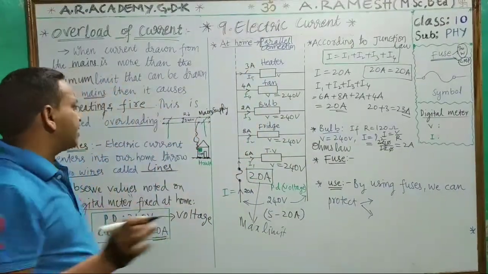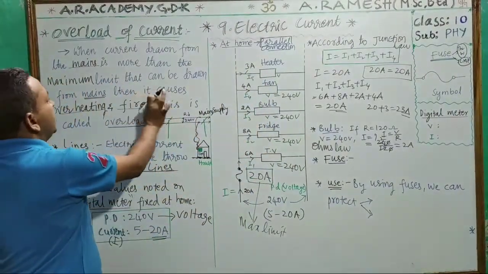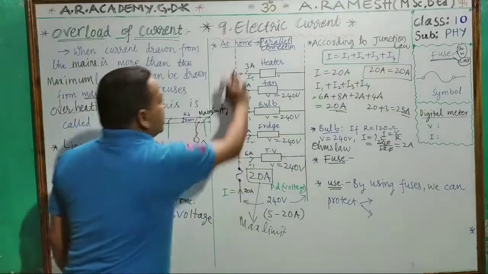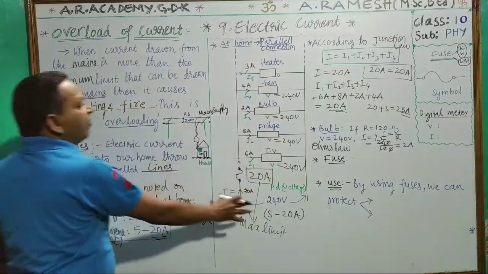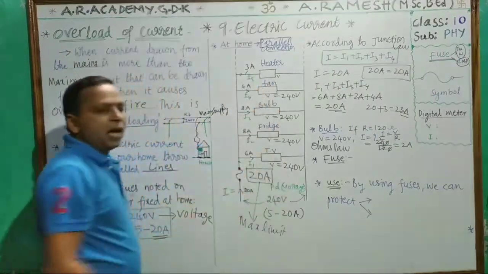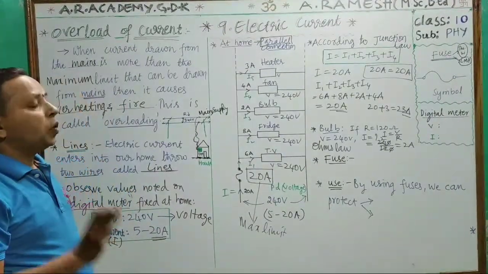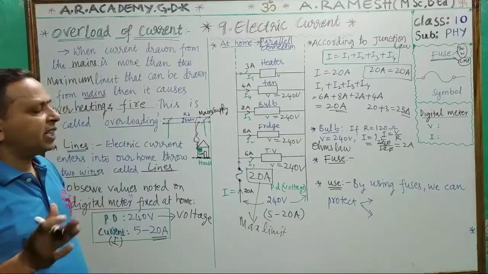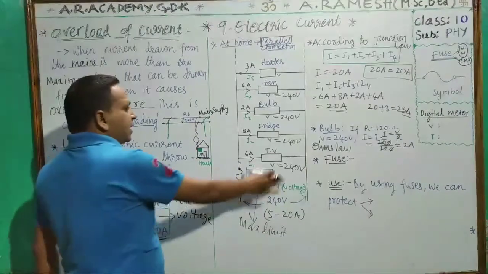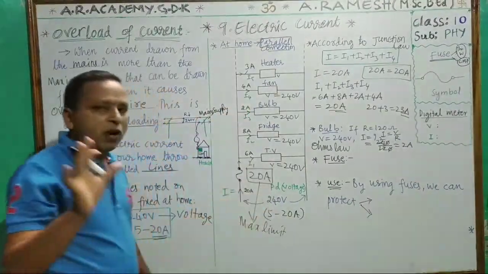That's why what happens? Automatically, see, this causes overheating of these total wires and fire will take place in these electrical appliances and all will be damaged. That is called overloading. To avoid this, what do we have to do to protect our electrical appliances?